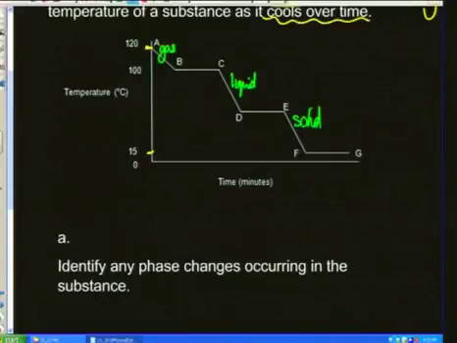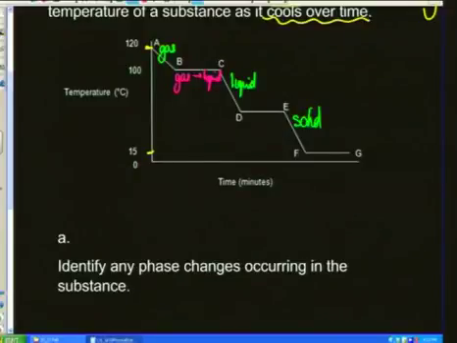Now that's quite useful. Again, I'm going to change color so we can identify. From B to C, it's changing from a gas into a liquid. So this is going from gas to liquid, and we need to name that, but we'll name it in a moment.